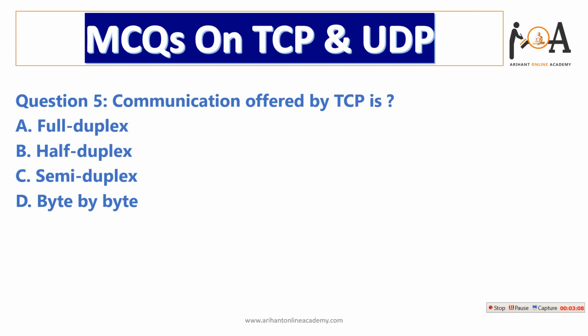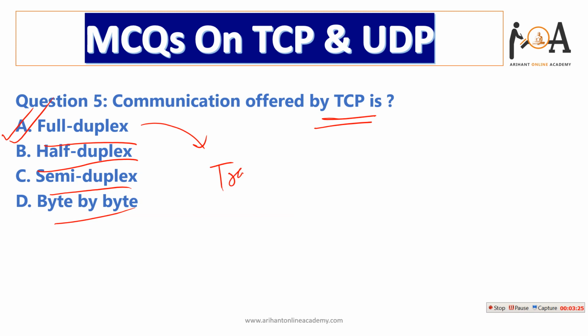Next question is, communication offered by TCP, Transmission Control Protocol, is full duplex, half duplex, semi duplex or byte by byte. I hope you all know the answer. What is the answer, guys? It is full duplex. Why is it full duplex? Because the transmission mode is full duplex here.